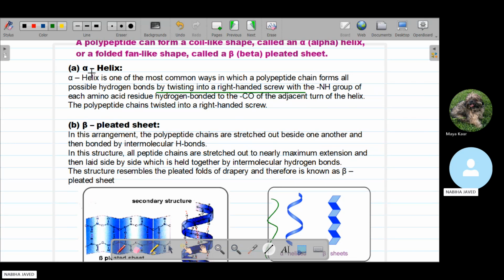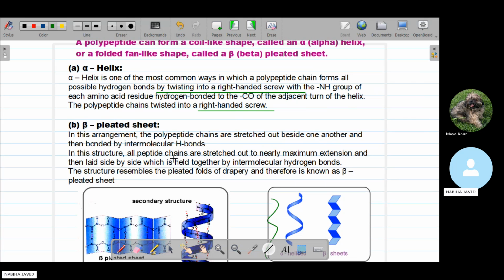That is why we call them the alpha helix, and the polypeptide chain is twisted into a right-handed screw. In the beta pleated sheets, in this arrangement, the polypeptide chains are stretched out beside one another and then bonded by intermolecular hydrogen bonds.